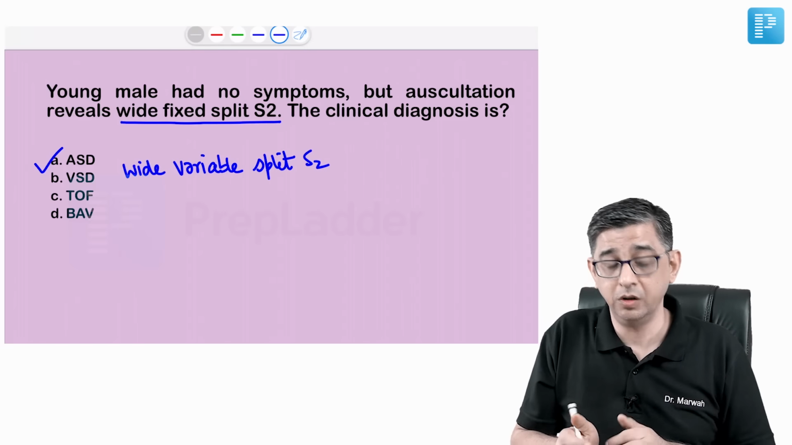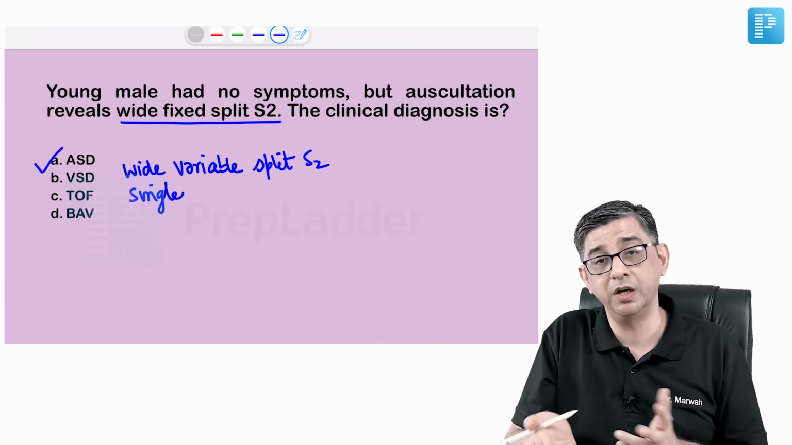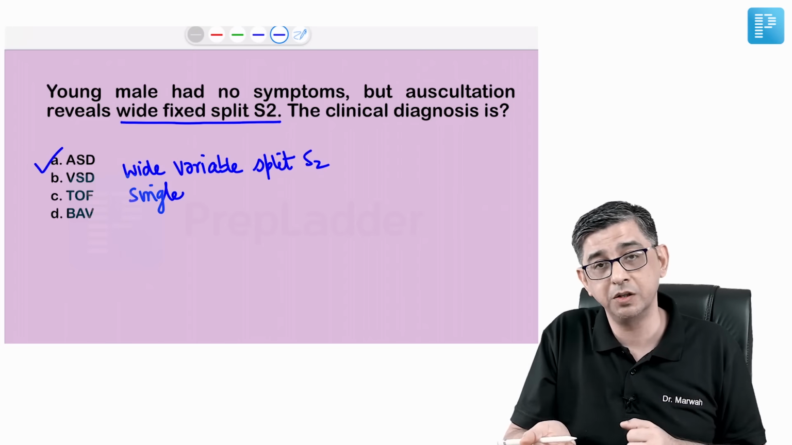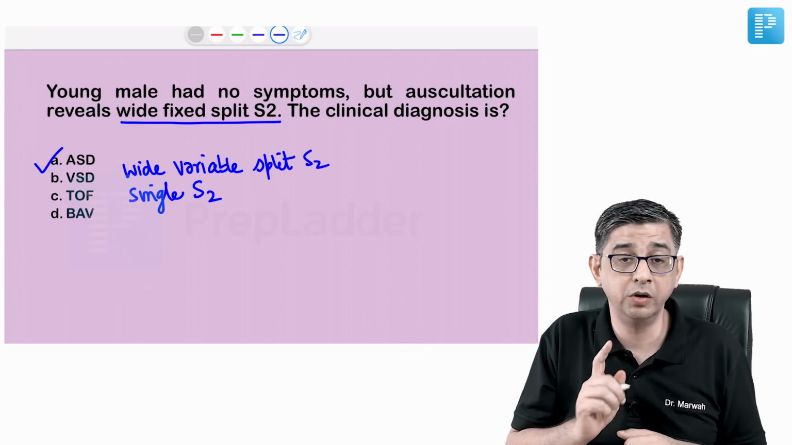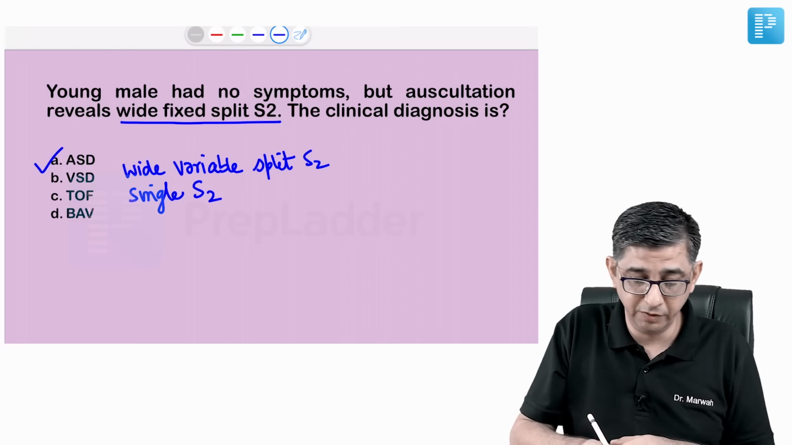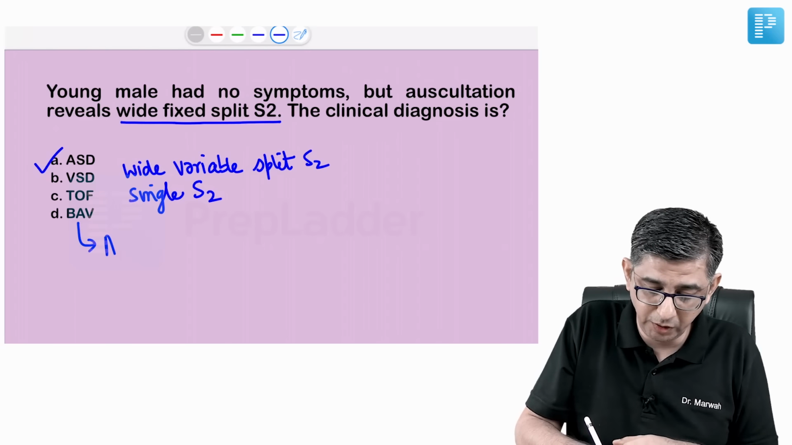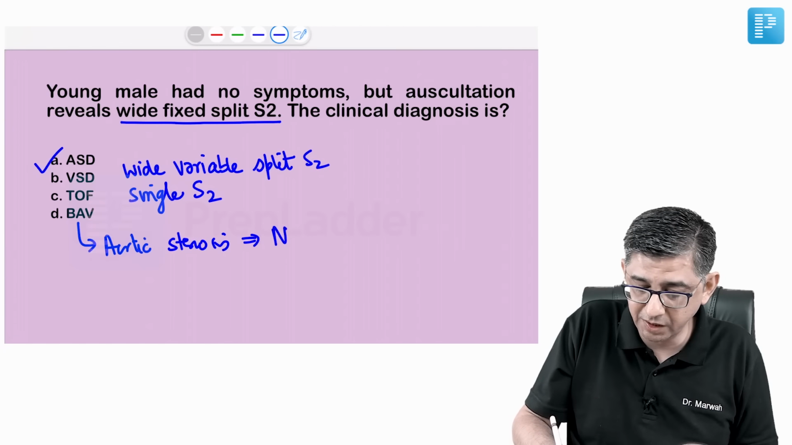When it comes to tetralogy of Fallot, the P2 component will not be heard. Why? Because the pulmonic valve is hardly moving. There's a subpulmonic stenosis, so only A2 will be heard. P2 will not be heard, so we're going to call it a single S2. Bicuspid aortic valve is going to be responsible for valvular aortic stenosis. The auscultatory finding of aortic stenosis that has been described is a narrow split second heart sound.